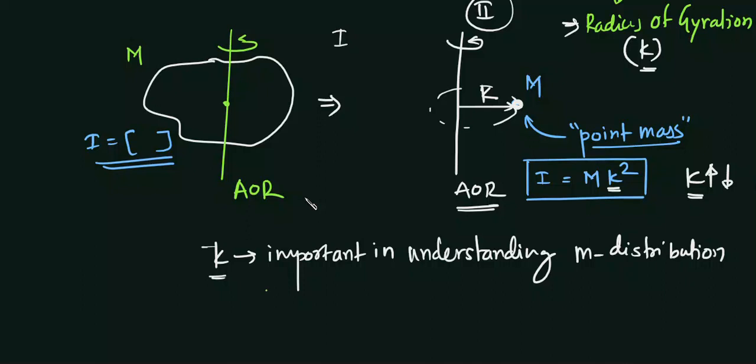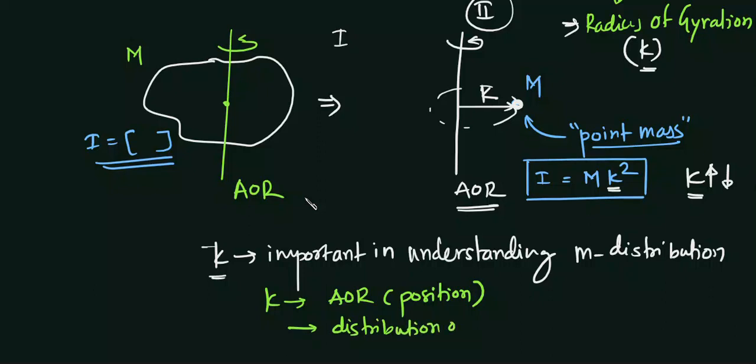This means K depends on the axis of rotation, the position of the axis of rotation, or you can say the distribution of mass, size or shape.